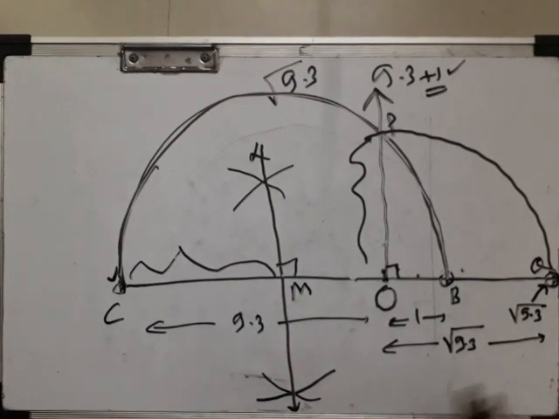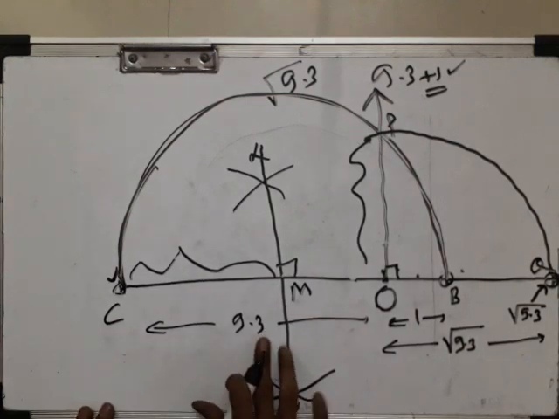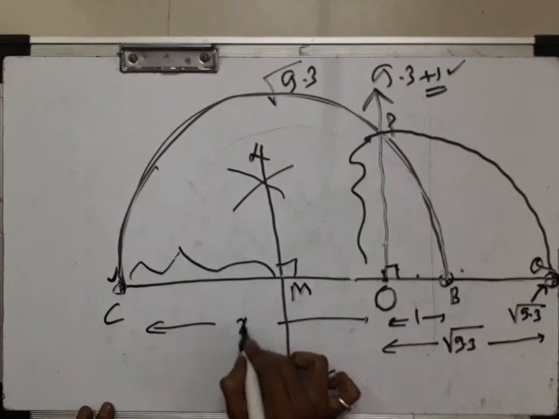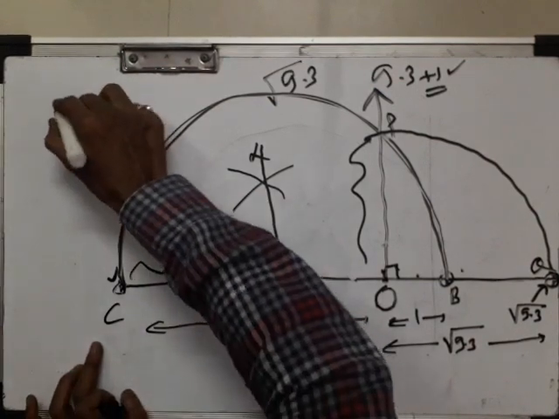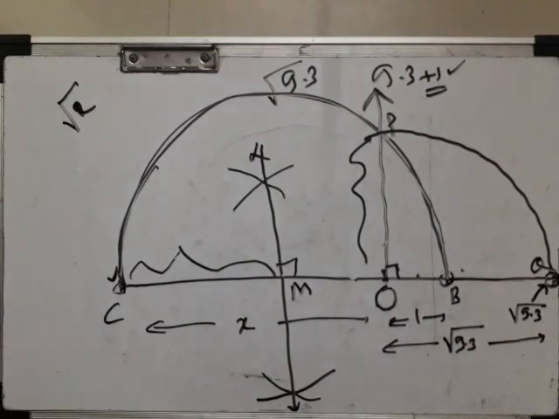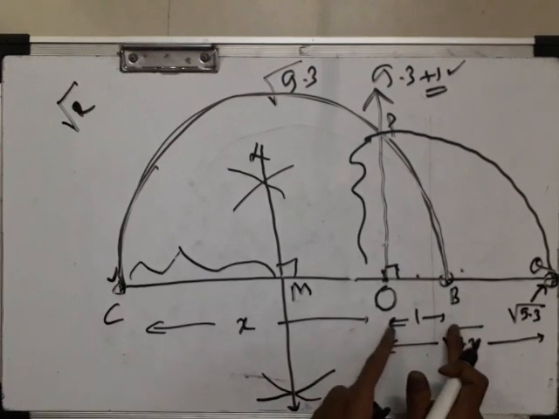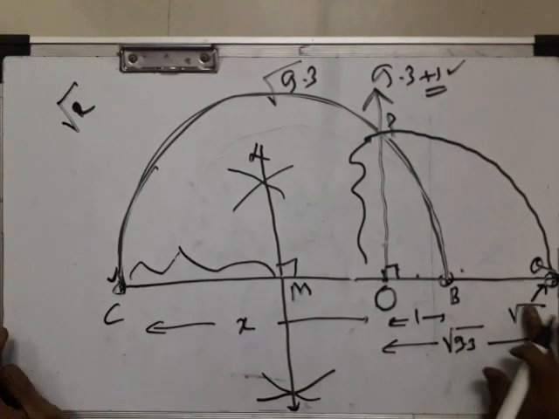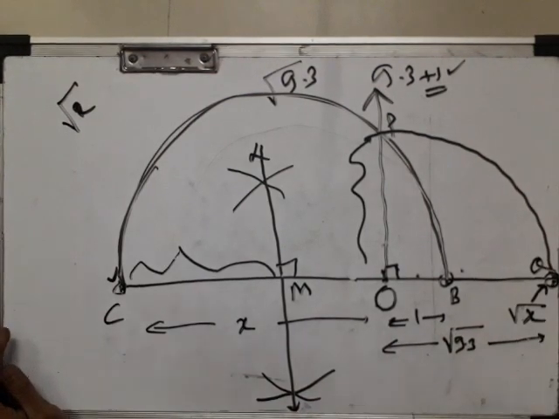If you want the explanation why we are taking this distance as under root 9.3, now I will give the explanation for it. Take this distance as x, meaning how we have got this OP as root x. We'll see the explanation for it. This is x, this is 1, so this will be root x. How have we got this distance as root x?